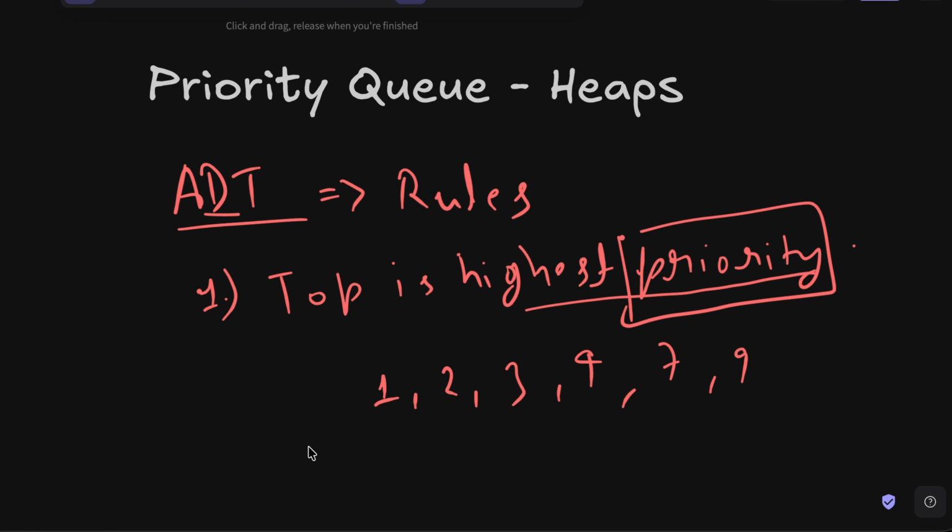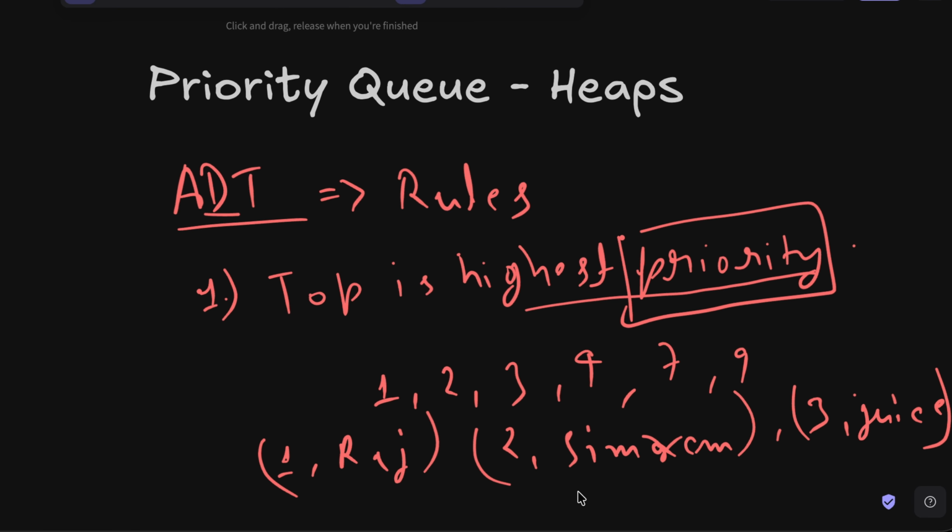For example, we can have data like this: 1, Raj. We can have these kind of items inside of this priority queue. Now this number 1, this number 2, and this number 3 is going to be treated as the priority. They are going to indicate what is the priority for this particular data, Simran. What is the priority for this particular data, Raj? What is the priority for this particular data, Juice, right? And then it will be up to us to decide whether 1 will represent the highest priority or the lowest priority. Will 3 represent the highest priority or the lowest priority? And that will be on our part.